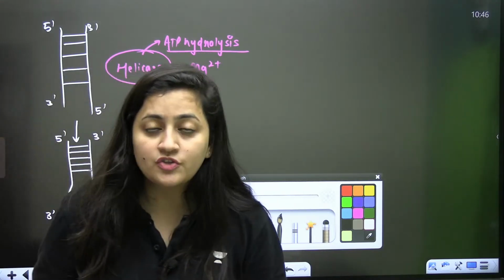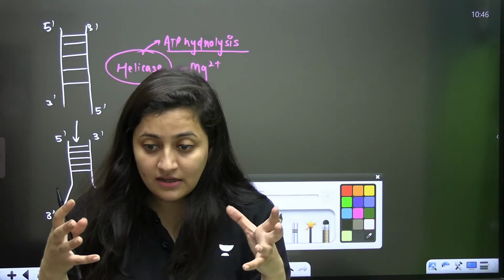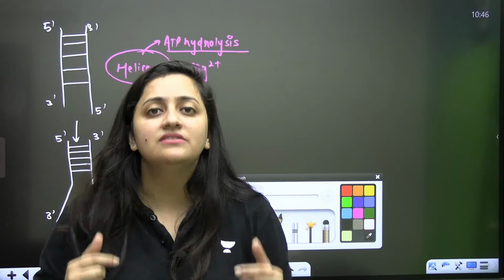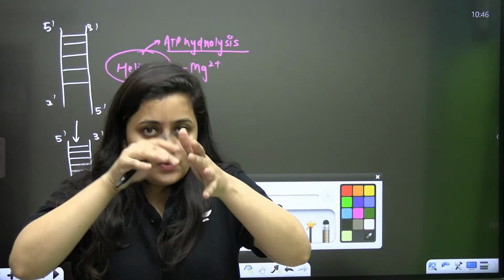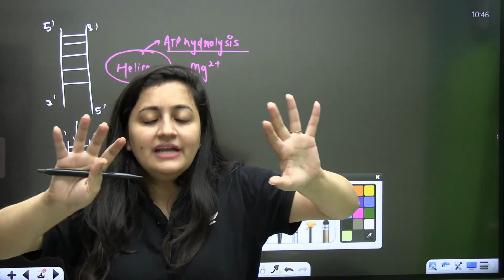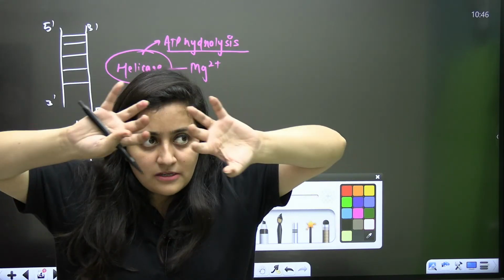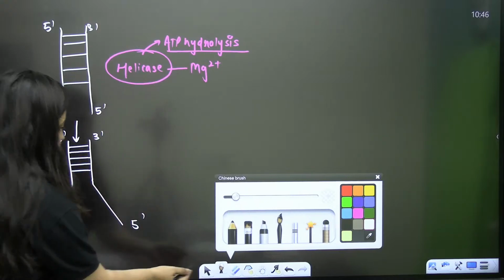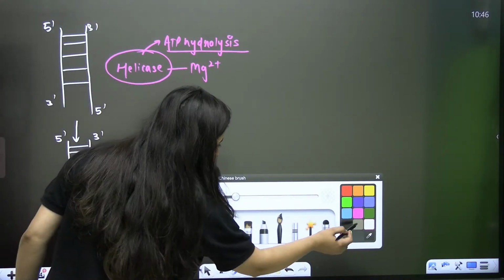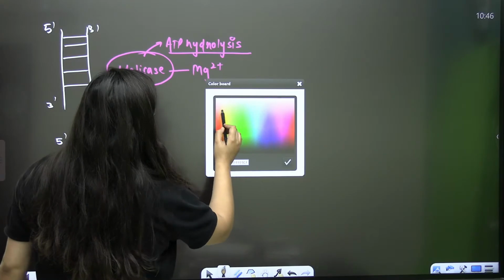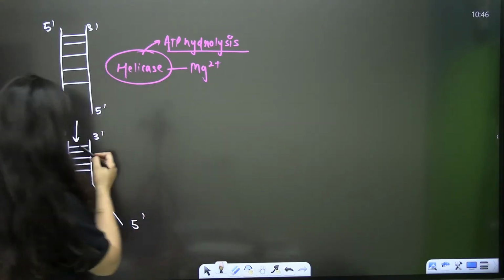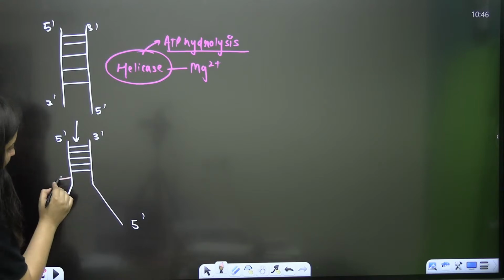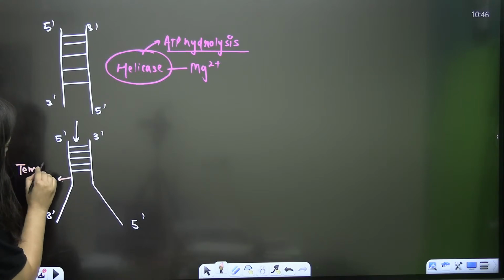And why is it so? Because it is an energetically very expensive process. When helicase is breaking the hydrogen bond, it requires energy, so obviously slowly it will open up the DNA strand. Now these separated DNA strands, these single strands, act like the template.